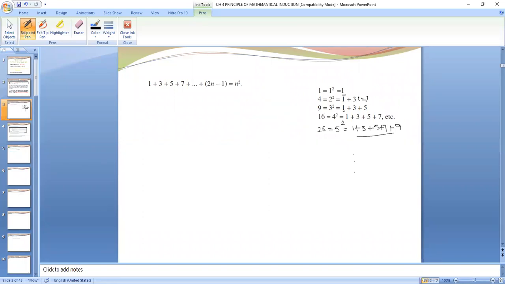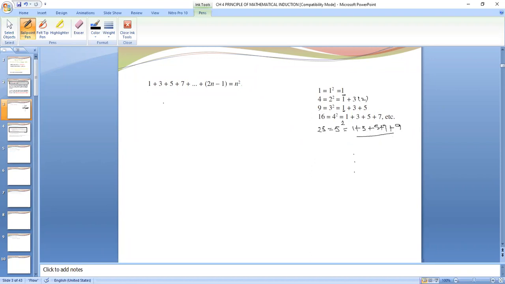And the second thing you can analyze from this is that every number is odd, consecutive odd numbers. 1, next to that is 3, next to that is 5. 1 3 5 7, 1 3 5 7 9, next will be 1 3 5 7 9 11.